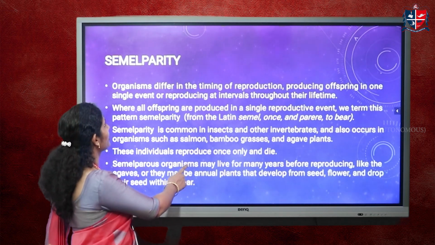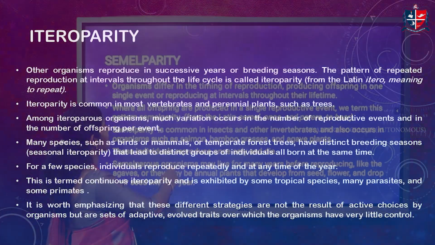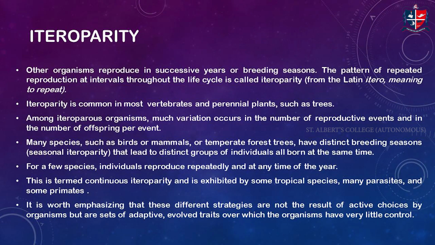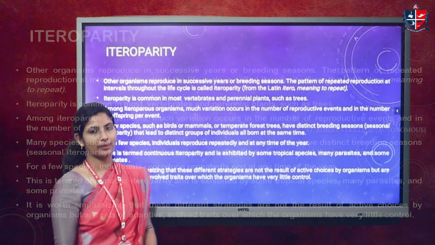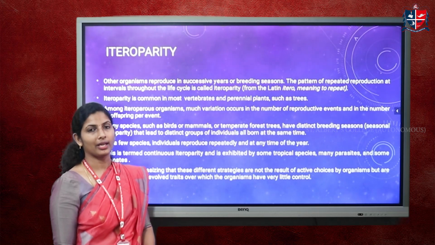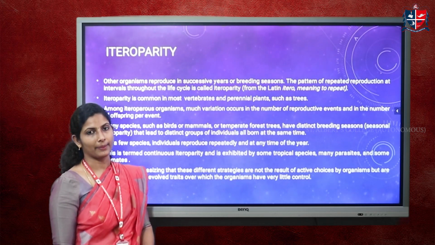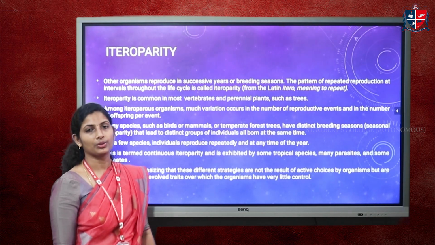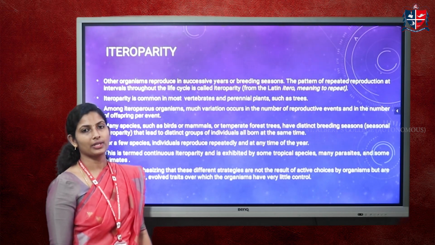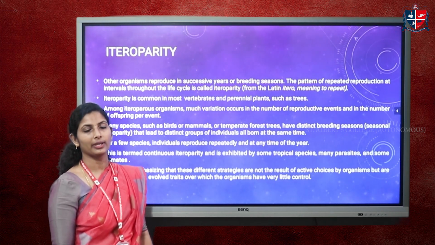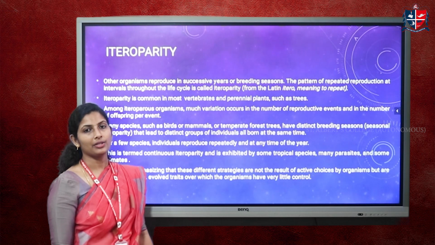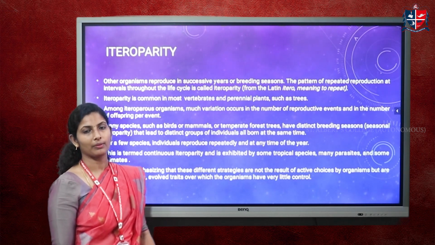Next we'll discuss the heteroparous mode of reproduction. Heteroparity comes from the Latin word hetero, meaning repeat, and pare means to bear. And for semelparous, semel in Latin means once, and pare means to bear. So heteroparous organisms are those which reproduce repeatedly during their lifetime. They do not have just one reproductive act, but during their lifetime they undergo different reproductive cycles, and in each reproductive cycle they produce a few offspring.